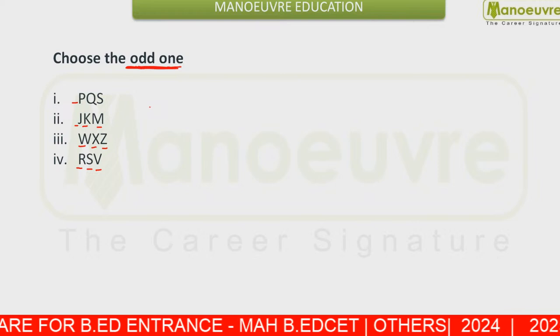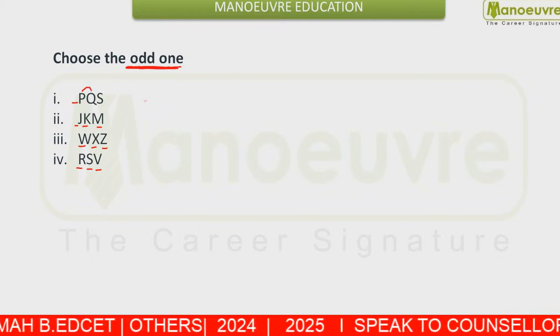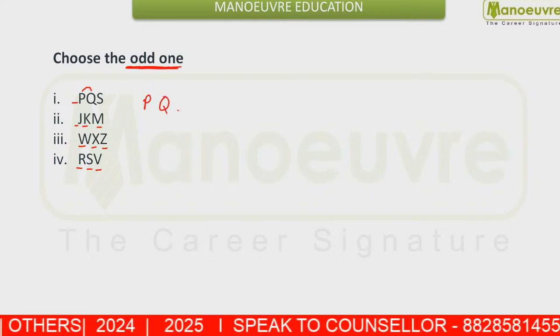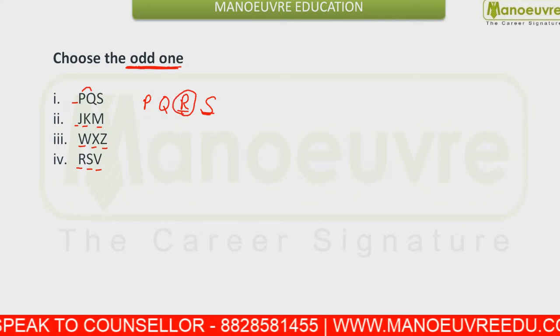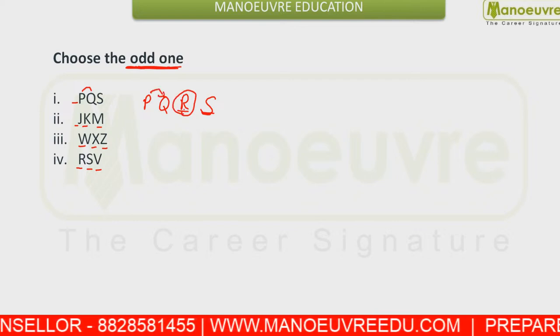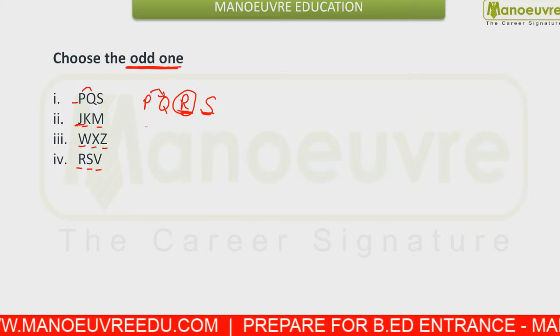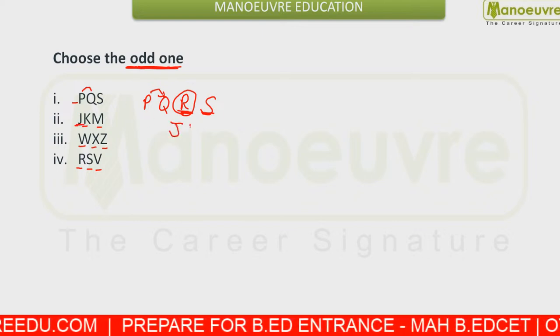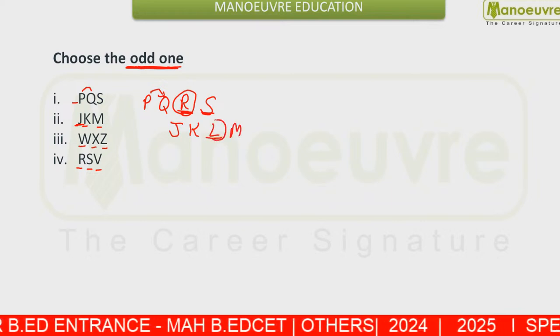From here, if you remember the sequence, you can see PQ. Next term should be R. There is one blank and S is given to you. That means two terms are written consecutively and then one term is a gap. In the same way, in J, K, M, J and K are consecutive terms. L is missing, M is written.